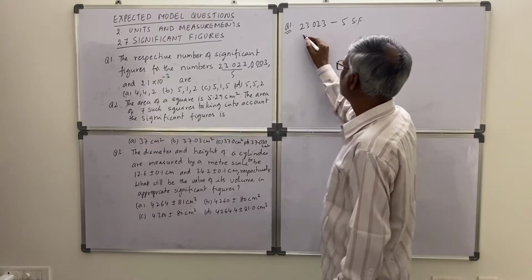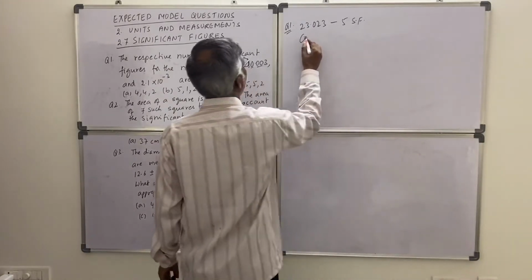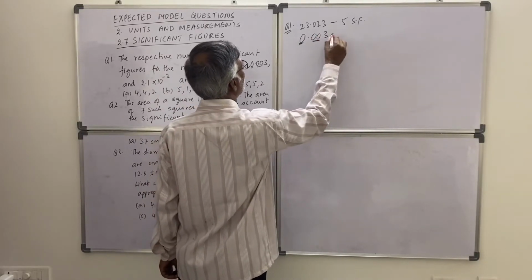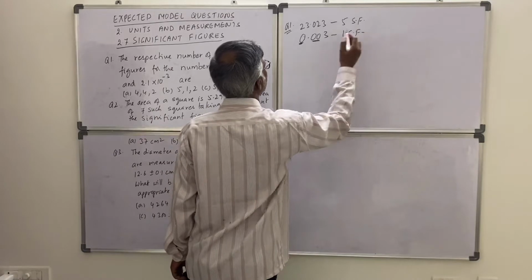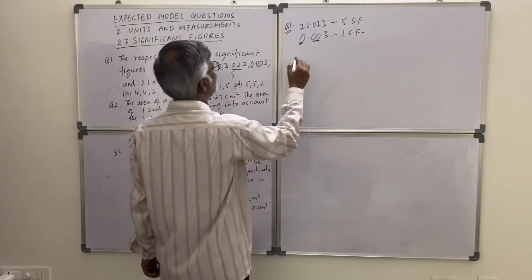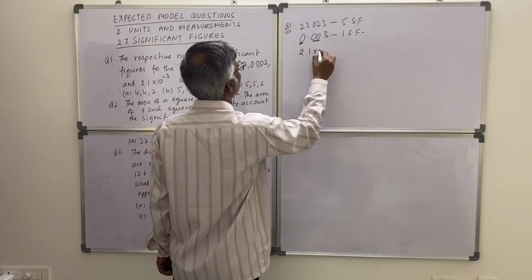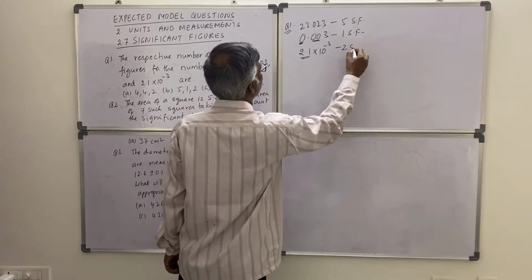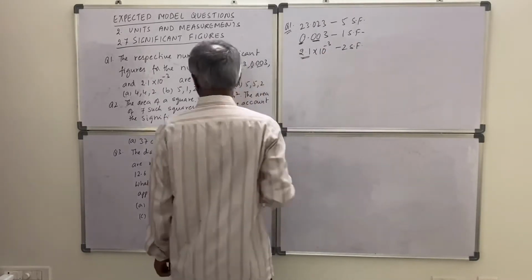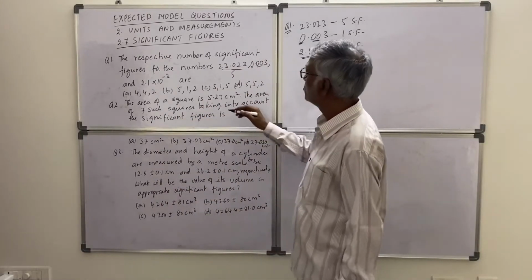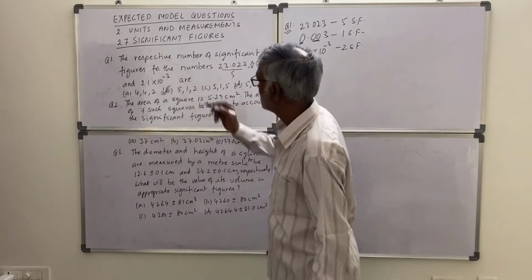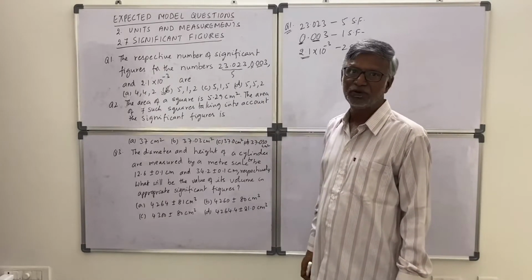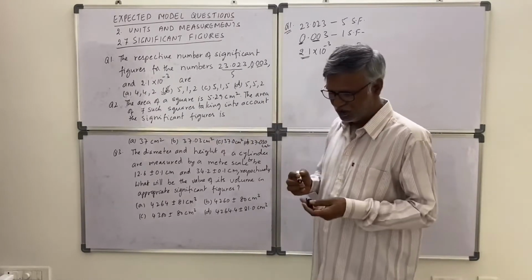Then second one is 0.003. These are insignificant, so one significant figure. Then another number is, in scientific notation, 2.1 into 10 to the power minus 3. Only 2 significant figures. That's all. So what is the answer? 5, 1, 2. B is the option. Okay. So this is the way you have to solve the problems. Okay. So rule is over.